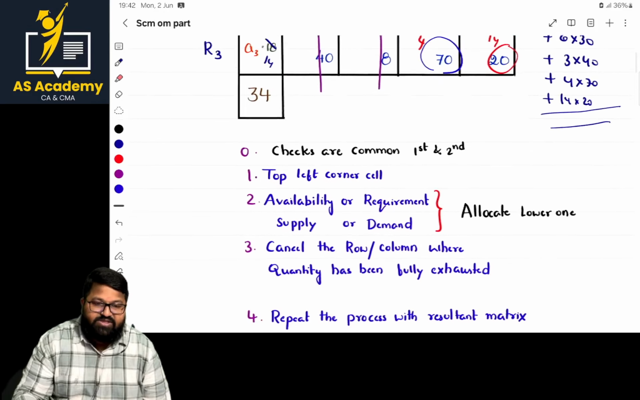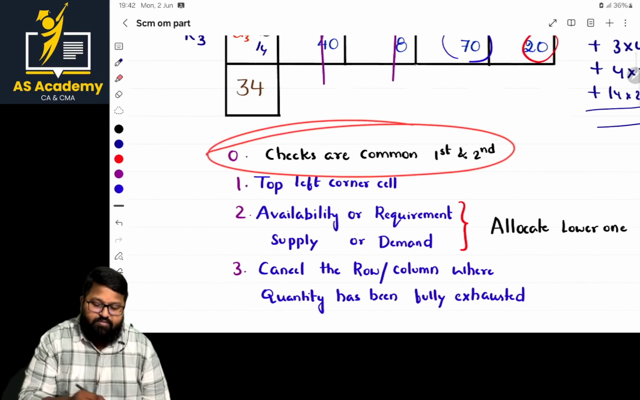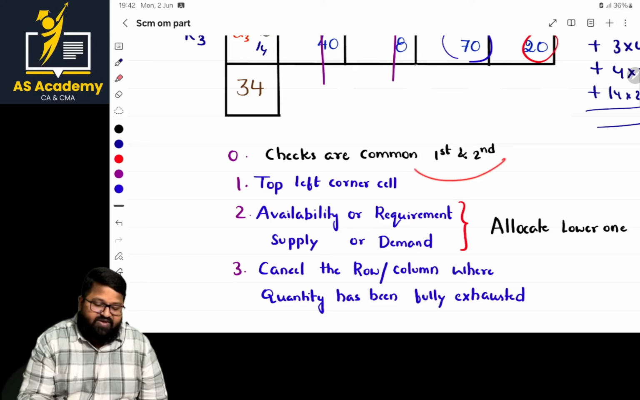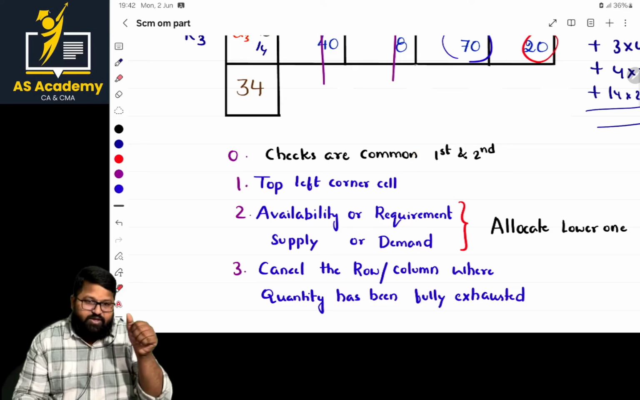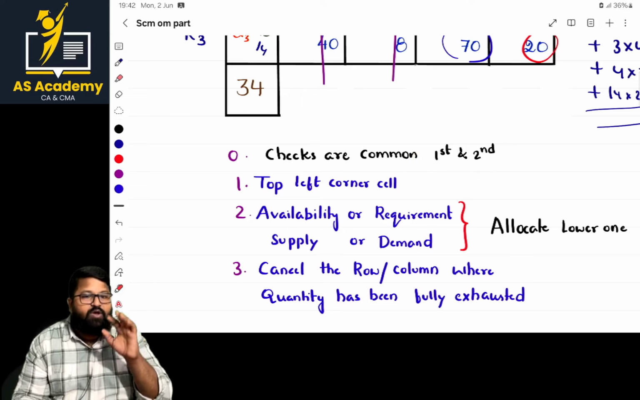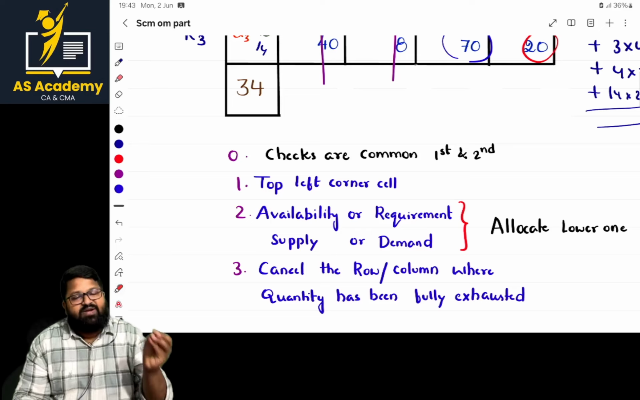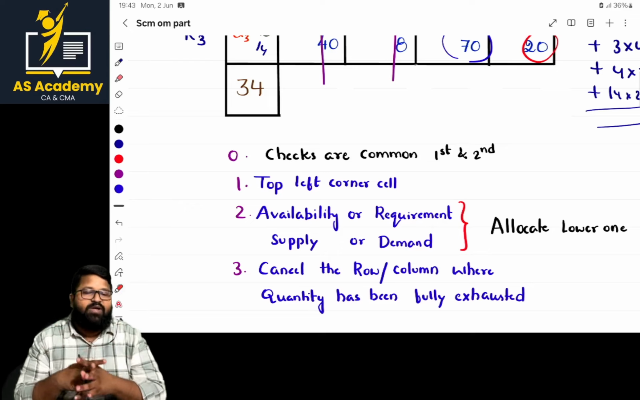The same thing I mentioned in the form of steps. There are two checks that I mentioned as the zero step. That is the first and second check. What are those common checks, ma? First check whether it is a maximization objective or minimization objective, nothing but maximization model or minimization model. If it is a minimization model, super, we are very happy. Then go with the next check.